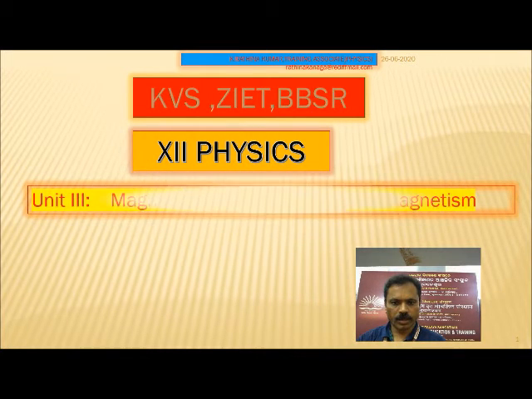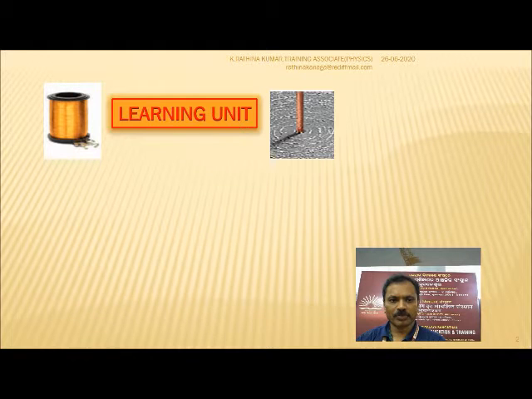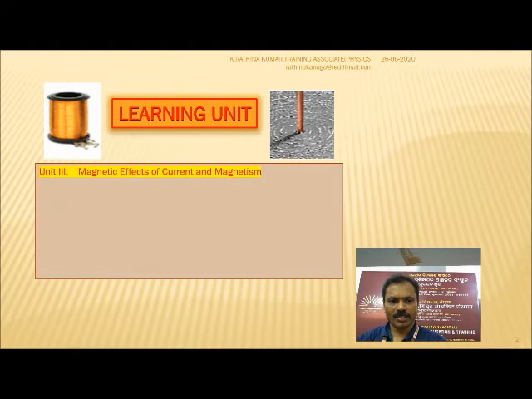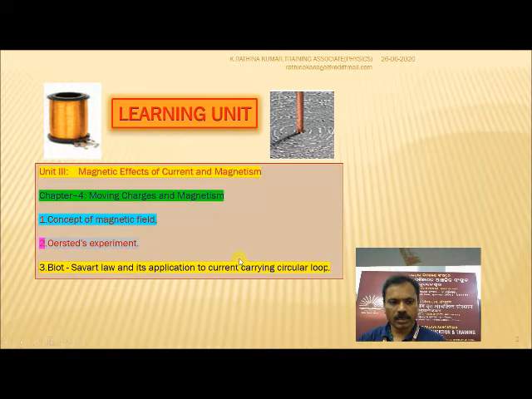KBS JEET Bhubaneswar, 12th Physics, Unit Magnetic Effects of Current and Magnetism. The learning units are Magnetic Effects of Current and Magnetism. Chapter 4, Moving Charges and Magnetism. Concept of Magnetic Field. Oersted Experiment. And Biot-Savart law and its application to current carrying circular loop, straight loop, and many more applications. Let us go to the next.